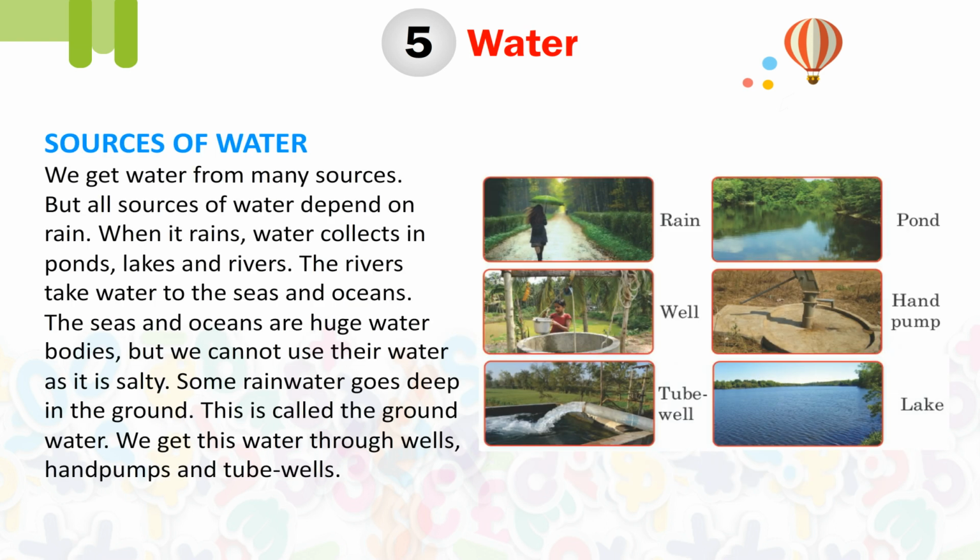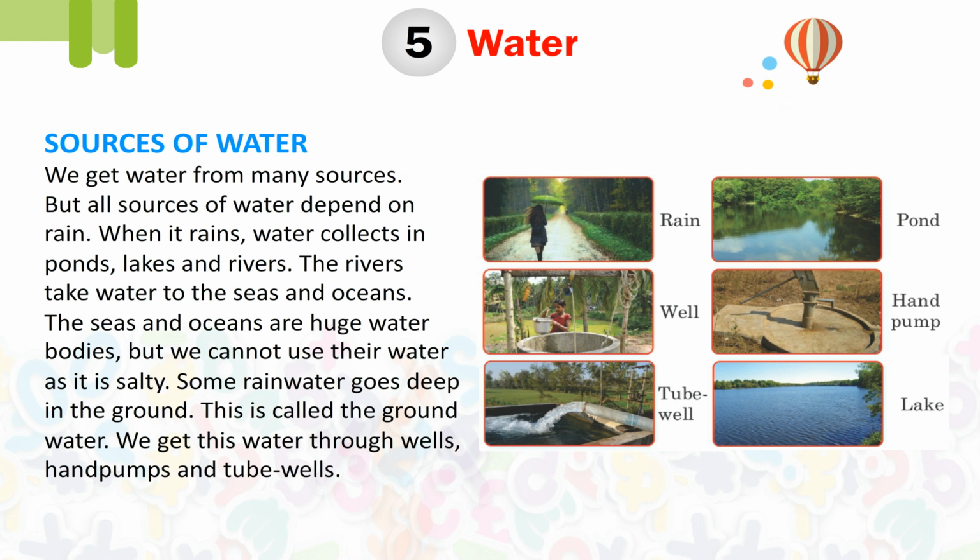Sources of water. We get water from many sources, but all sources of water depend on rain. When it rains, water collects in ponds, lakes and rivers. The rivers take water to the seas and oceans. The seas and oceans are huge water bodies, but we cannot use their water as it is salty.